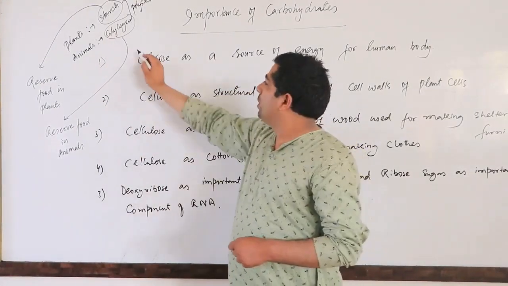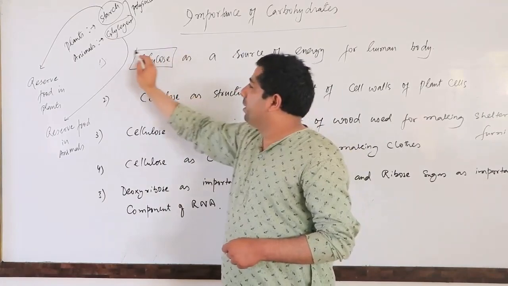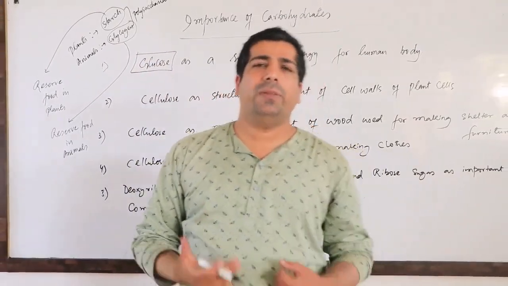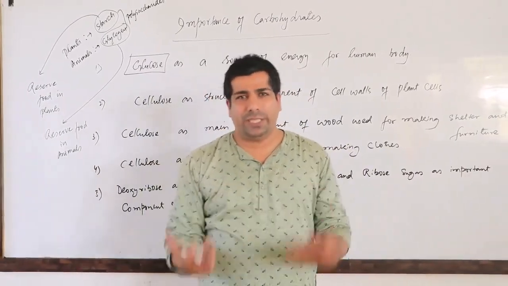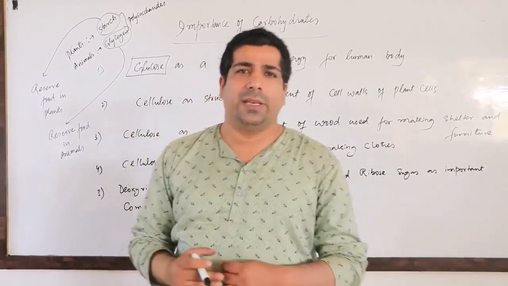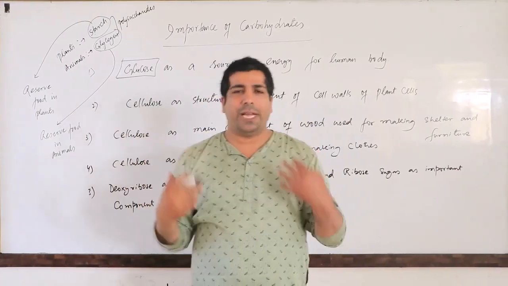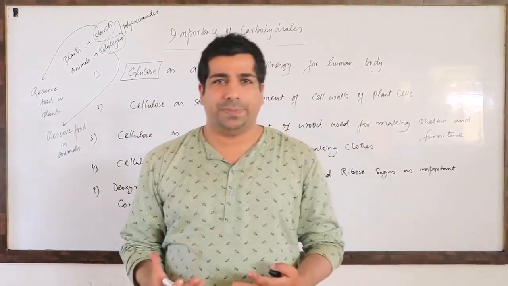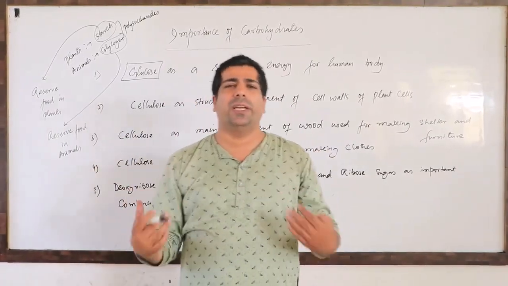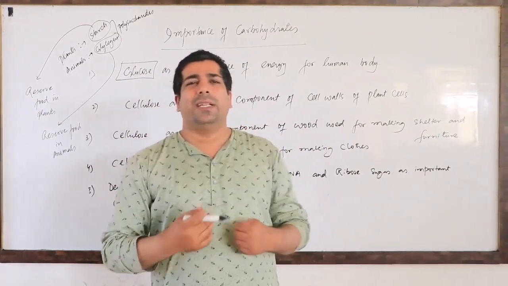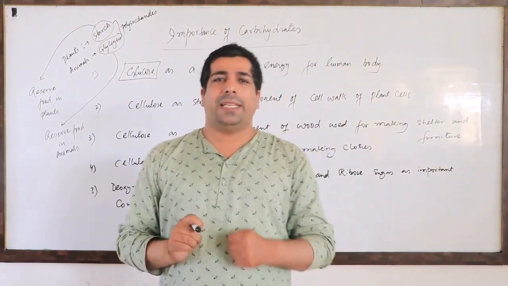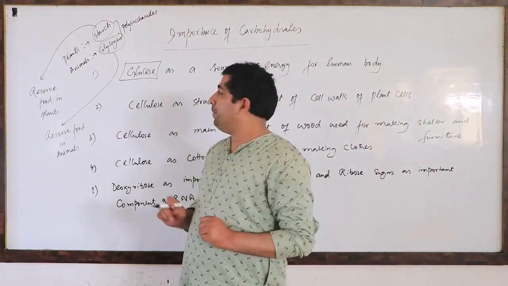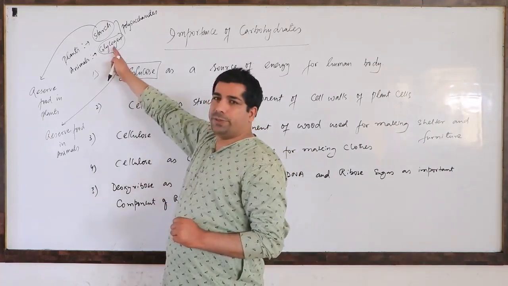Especially in the human body, our cells need energy so that we can perform many day-to-day activities, like the chemical reactions which are happening in our body. They also require energy. All the organs of our body, all the cells of our body, require energy, and that energy is provided to the human body especially by the glycogen.